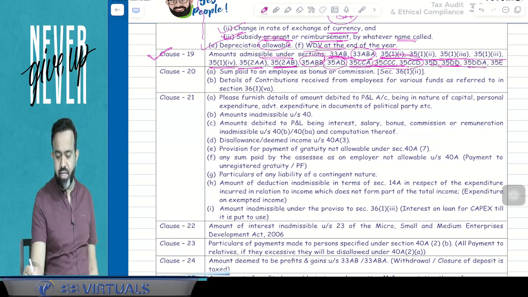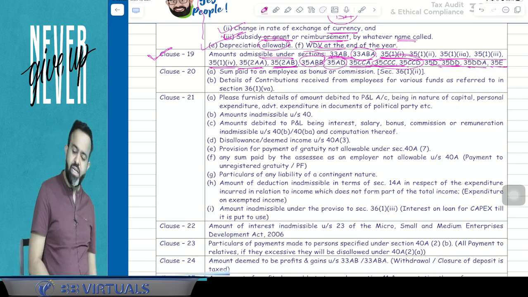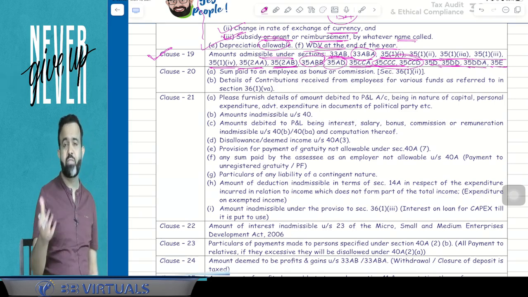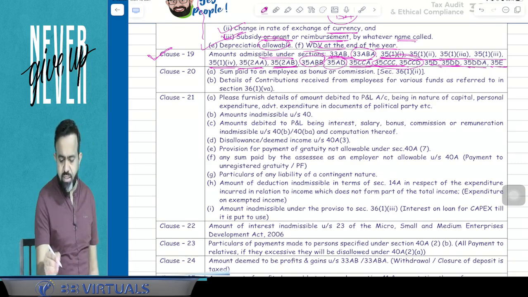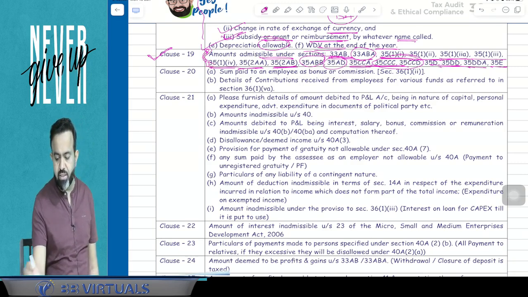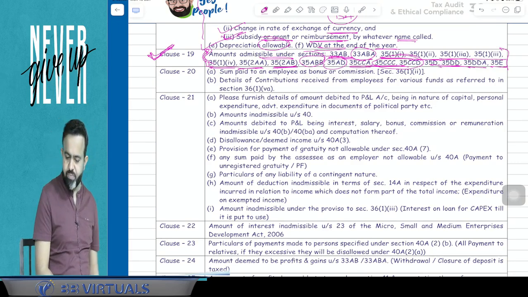35D, DD and DDA, and 35E. 35D, DD and DDA is related to preliminary expenses, amalgamation, demerger, as well as the VRS expenditure. So this expenditure is admissible under this section, has to be reported by chartered accountant in the clause number 19.